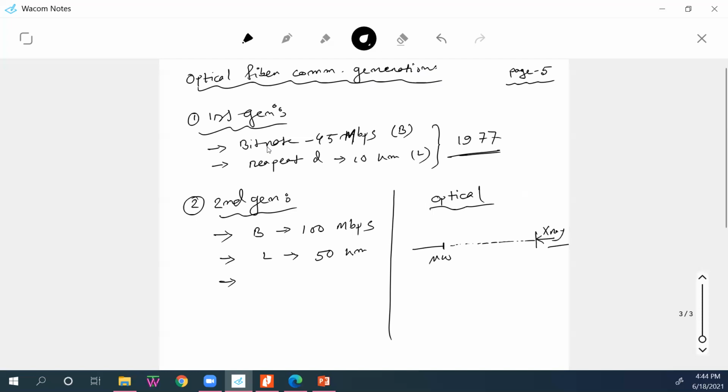Okay. So for second generation, the operating wavelength was 1.3 micrometer. So say this is 1, this is 1.3, this is 1.5. All are micrometer. So we were here. Our second generation, our operating wavelength was here. Now the question is, why 1.3? Why not 1? Why not something else?